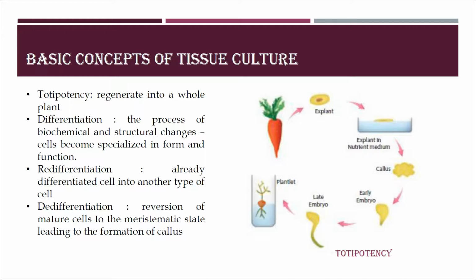Differentiation. This is the process of the biochemical and structural changes that happen in the cell to become specialized in their form and function. This is called differentiation. What is redifferentiation? The cells which are already differentiated into one type of cells can be differentiated into another type of cells. For example, the parenchymatous cells can be differentiated into collenchymatous cells. This is what is called as redifferentiation.